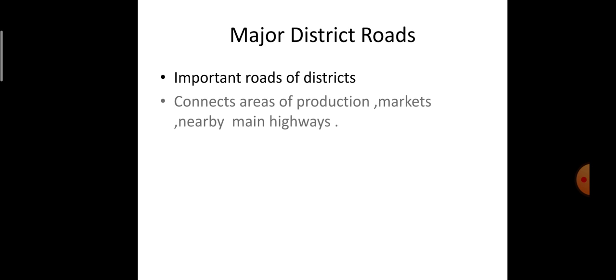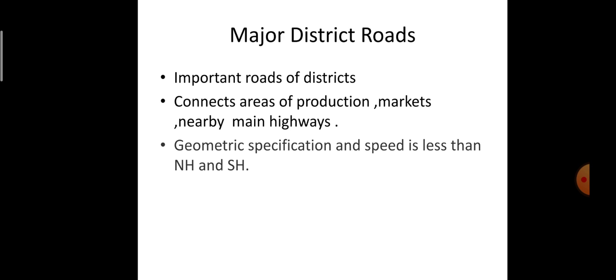Next is major district roads. These are the important roads of the district. The name itself indicates major district roads. They are considered to be the important roads of the districts, and they connect nearby areas of production, markets or nearby main highways. Geometric specification and speed are always less than those of state highways and national highways. So this is all about the major district roads.